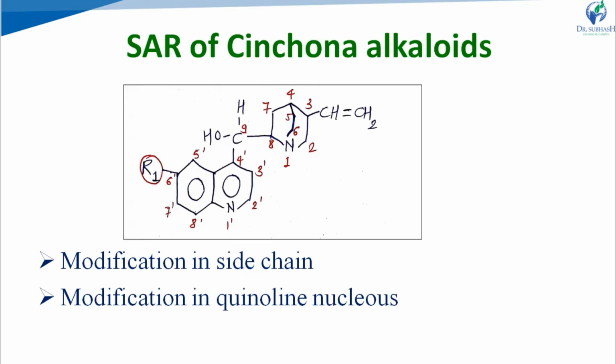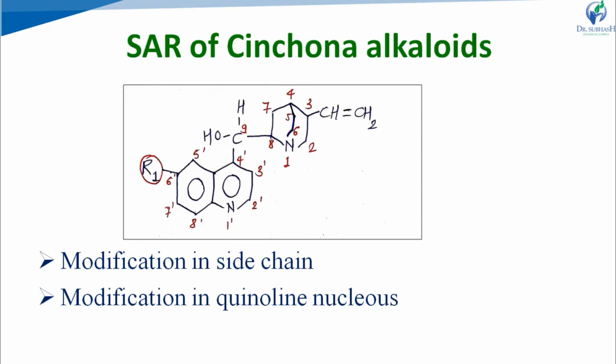Now, the third point related to the side chain is the secondary alcohol group. See, at the ninth carbon in the side chain, there is CHOH. It is a secondary alcohol. This secondary alcohol is essential for the optimum activity of cinchona alkaloids. If any modification is done to this OH group, like oxidation of this secondary alcohol group or esterification, it leads to total loss of activity. That's why this secondary alcohol group is essential for the anti-malarial activity.